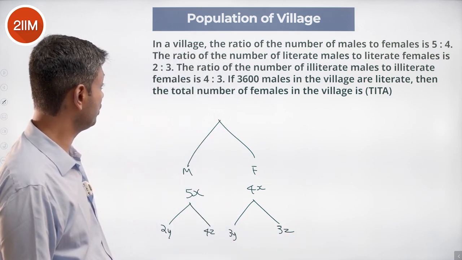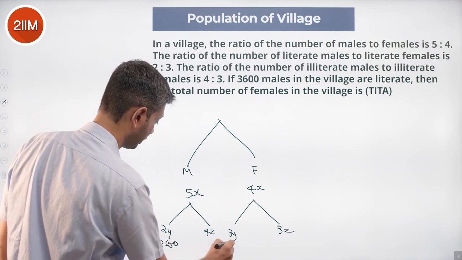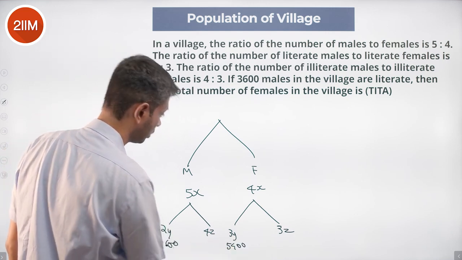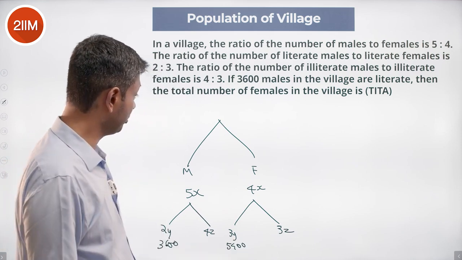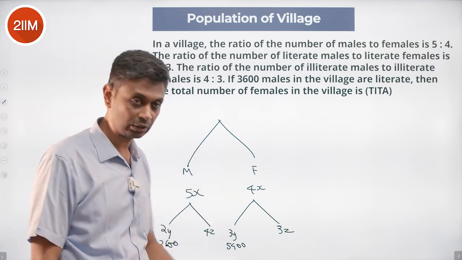3,600 males in the village are literate. This is 3,600. That means this is 5,400. Then the total number of females in the village, we need to find 4z. We know this is 3,600, this is 5,400.